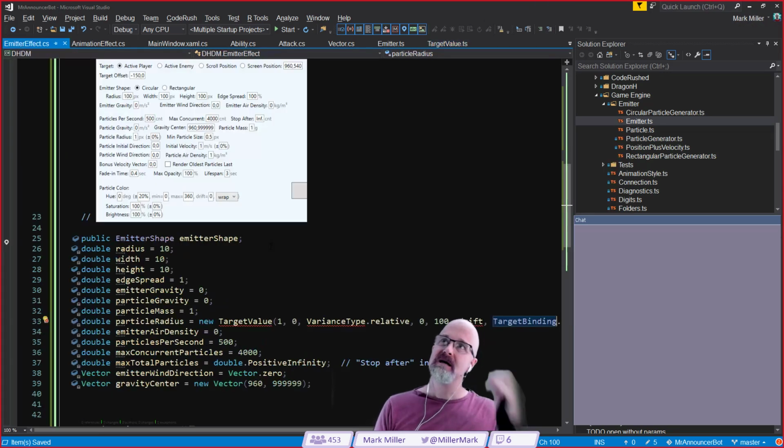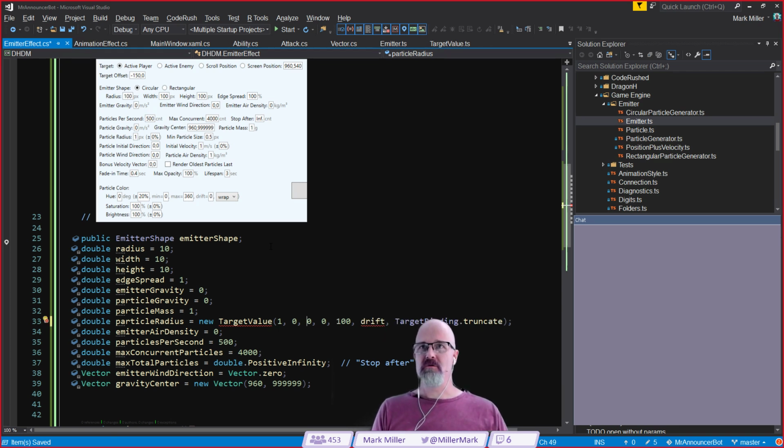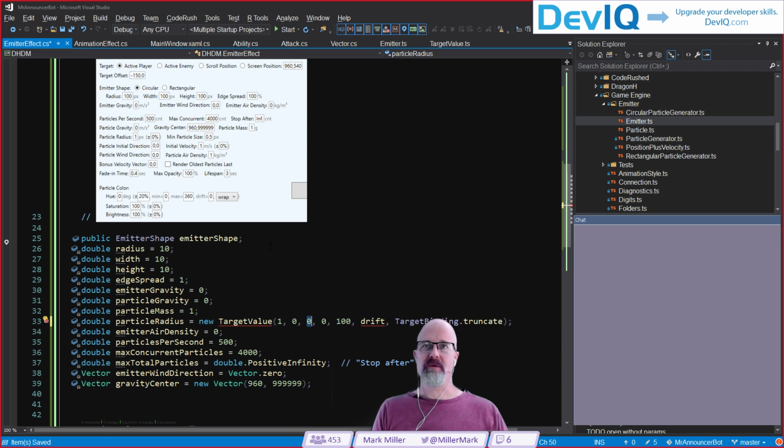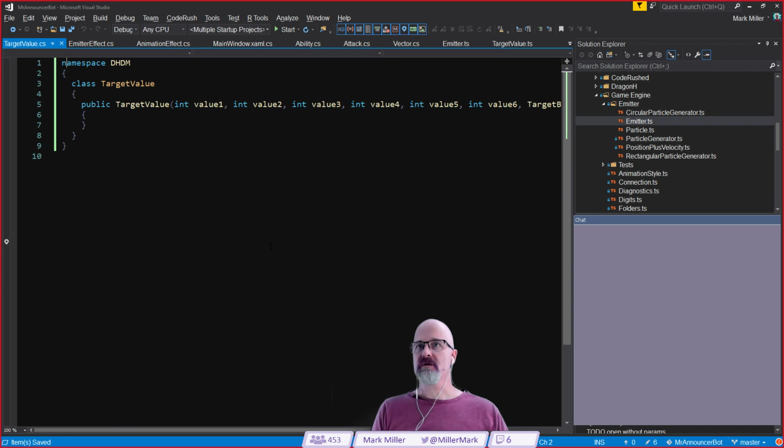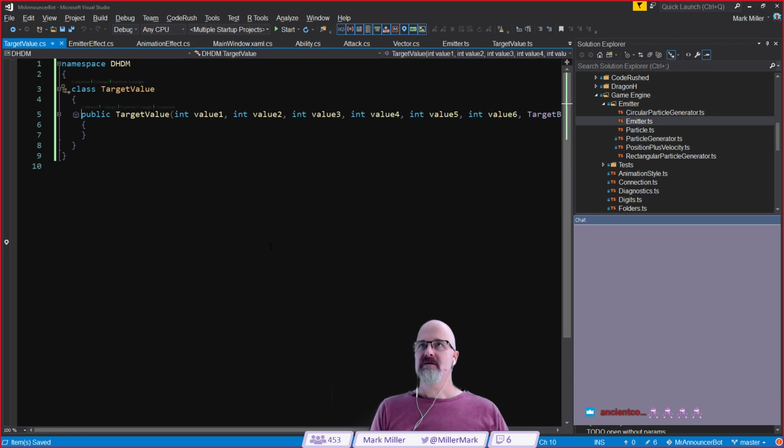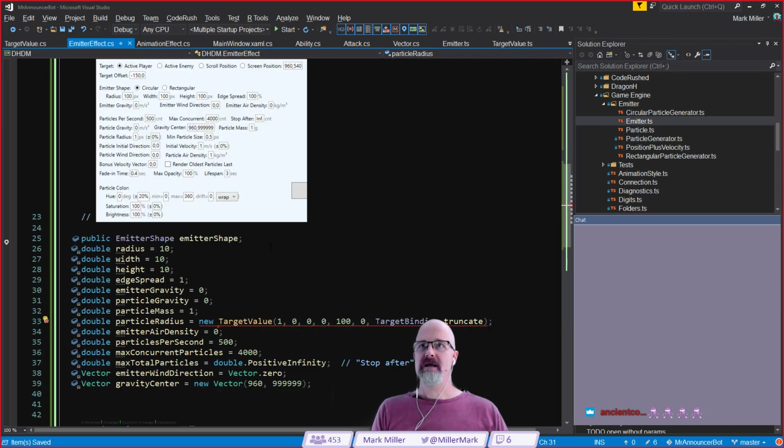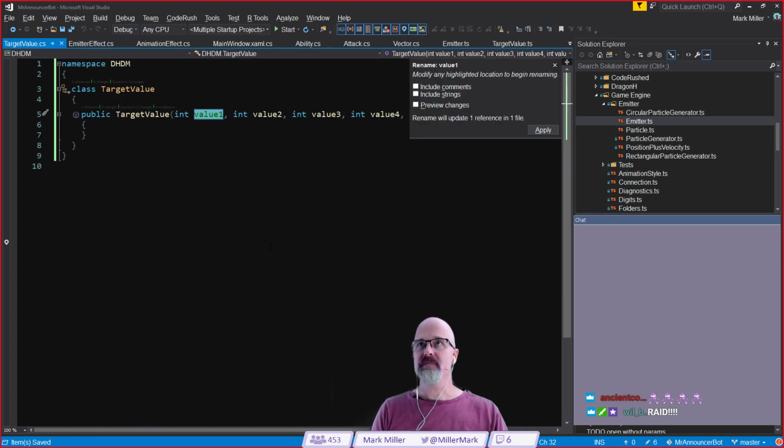Okay. Let's maybe do that. Let's pass in two numbers for it. The first one will be the relative and the second one will be the absolute, then the min, the max, and my drift, which is 0. And now let's declare this, and we'll put those pieces inside of there. Okay, so there's the target value. We're going to declare the class. All right, so we had the value.